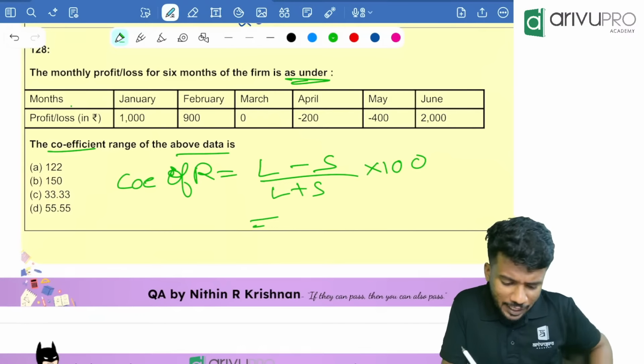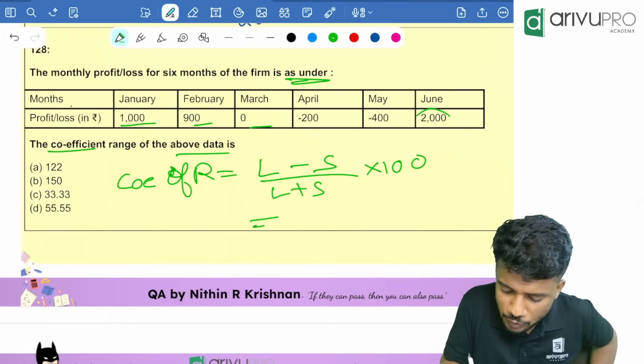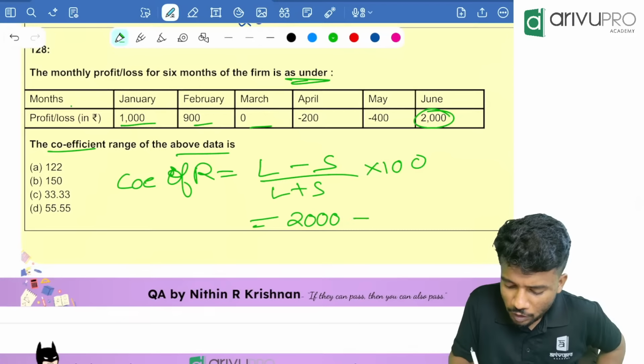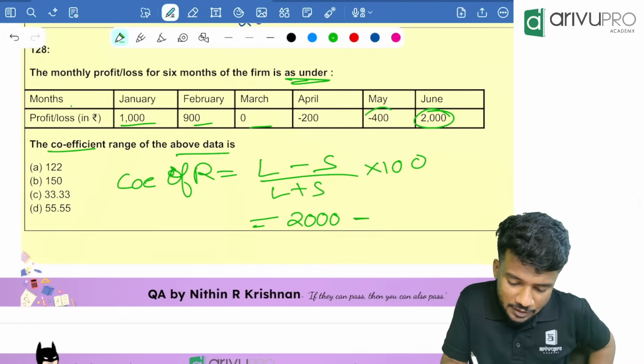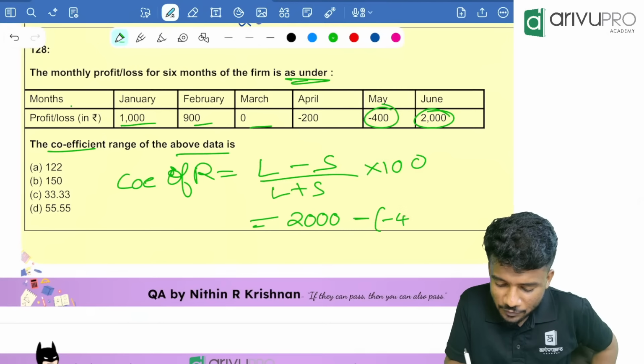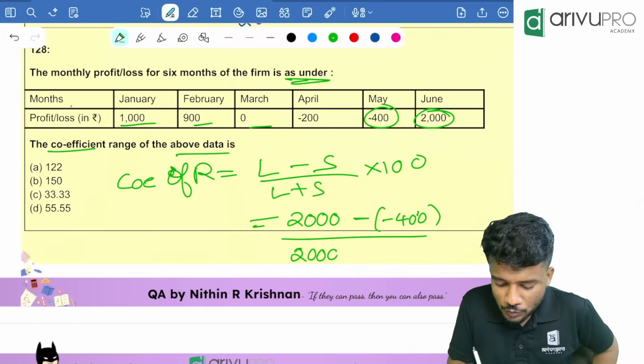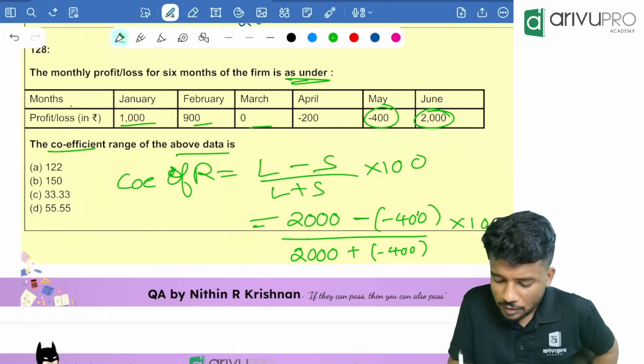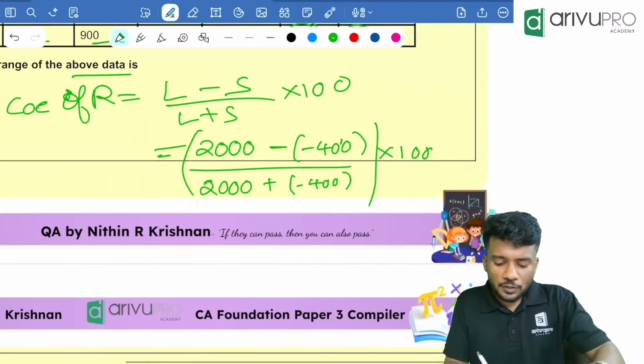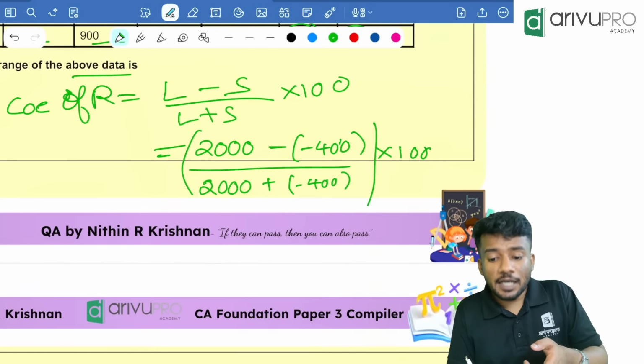People, largest value is how much over here? 2000. Okay. Smallest value is how much here? Minus 400. That means minus of minus 400 divided by largest plus smallest. That means 2000 plus of minus 400 into 100. So 2000 minus of minus will become what? The plus.